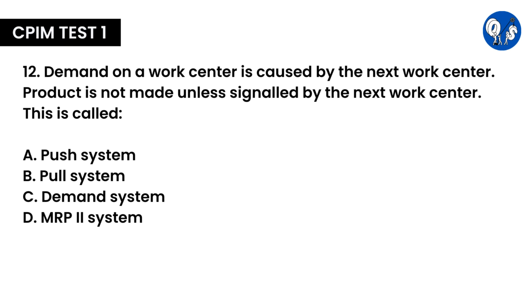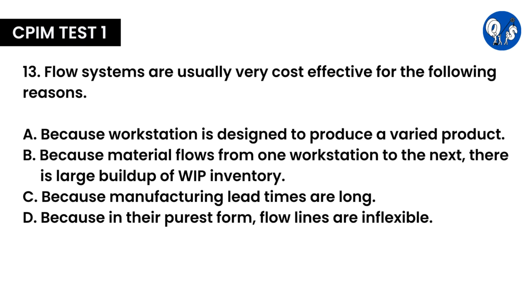A pull system starts with demand from a customer and signals each preceding operation. Work is not done on product unless a signal for demand is generated, thus pulling a product through the manufacturing process. Question number 13. Flow systems are usually very cost effective for the following reasons.